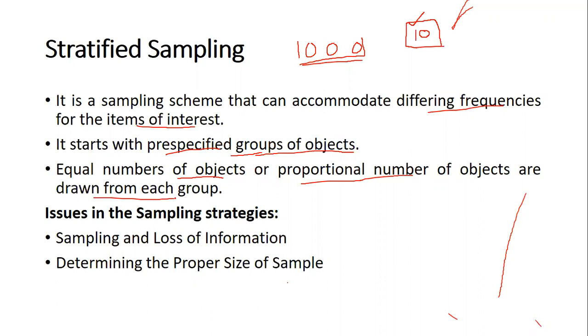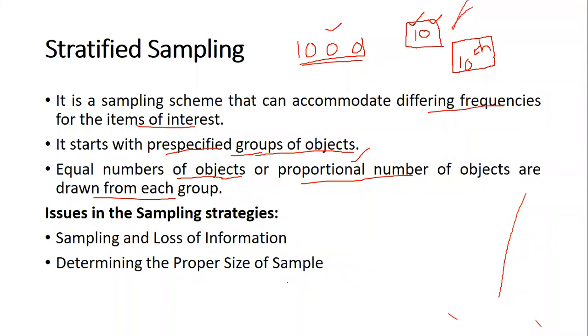In the previous example, we were discussing the 10th item being sold in only one transaction. In this case, we will definitely make sure that the transaction which has the 10th item is part of the sample, because we have divided all the transactions into 10 different groups, and we are going to make sure that either equal number of objects or proportional number of objects are drawn from each group.